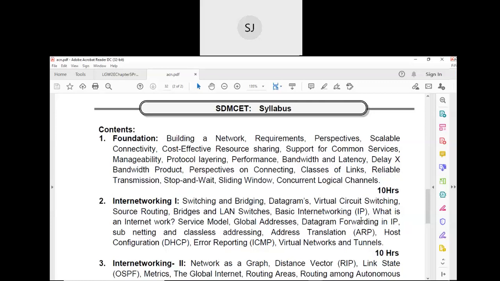This Monday, each one of you has to demonstrate those experiments. Is it clear, Nikita? Monday in the lab, 2:30. I want you to demonstrate those 3 programs. Which are those 3 programs, Nikita? Pipe, message queue, and client server socket. These three programs I want each one of you to demonstrate.